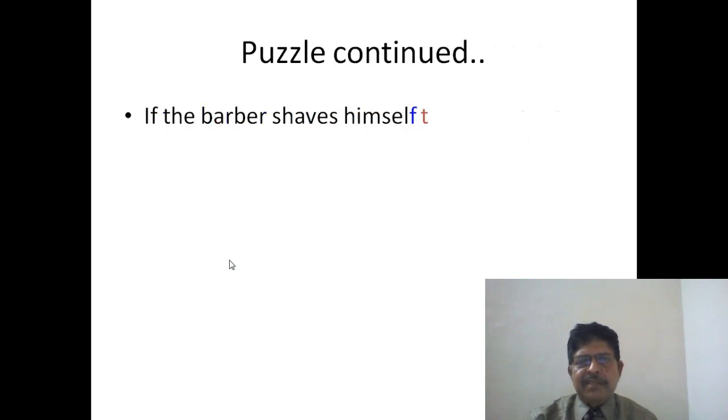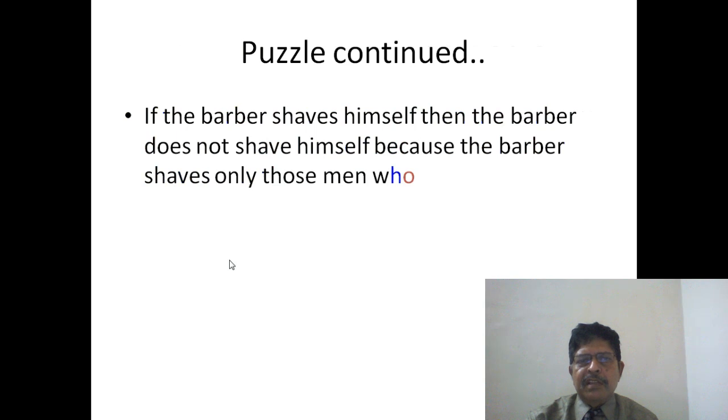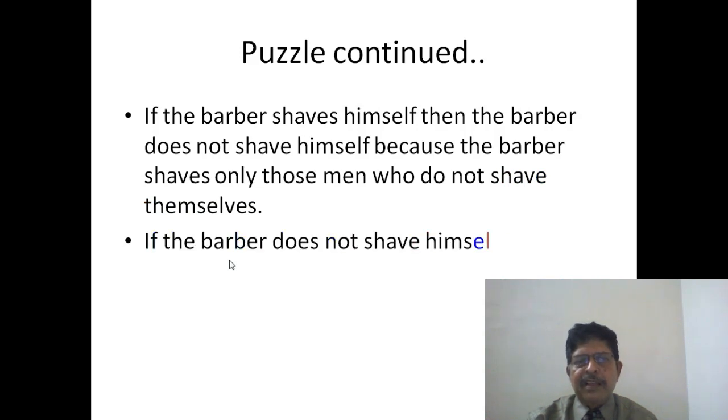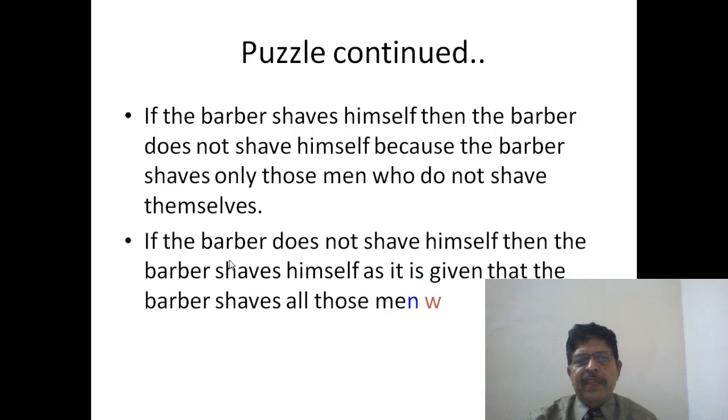If the barber shaves himself, then because he shaves only those men who do not shave themselves, it gives us that the barber does not shave himself. And if the barber does not shave himself, then because he shaves all those in the town who do not shave themselves, he shaves himself. So it becomes very difficult to find whether the barber shaves himself or not.